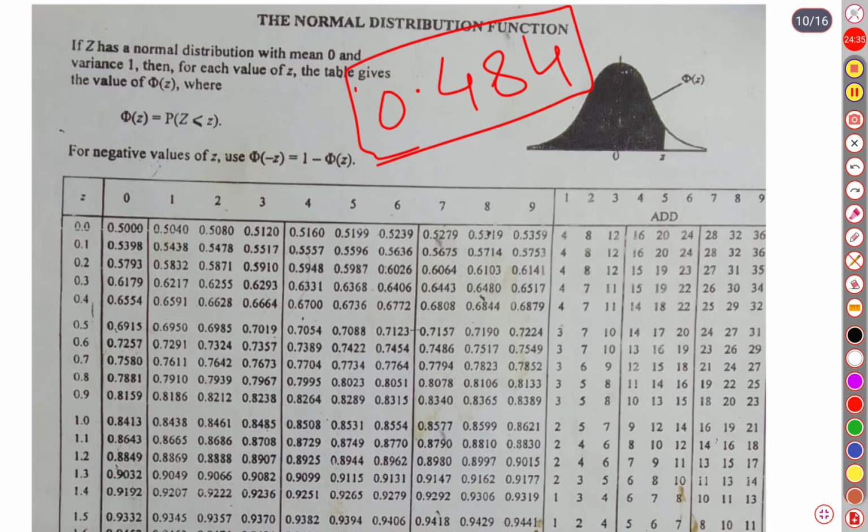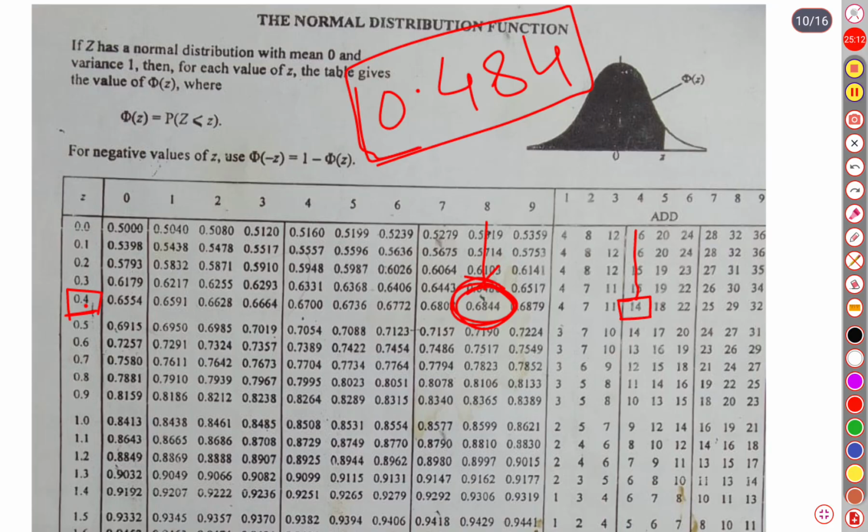Okay. For 0.484, let's see. 0.4 is over here, then 0.08 is over here, so it will be just over here. It is just this. So 0.4, then we have got 0.48, then the other 4 is over here, in this portion.